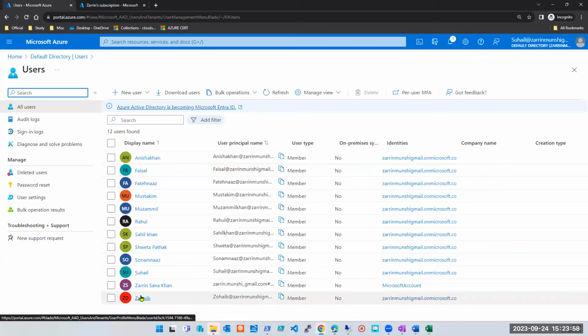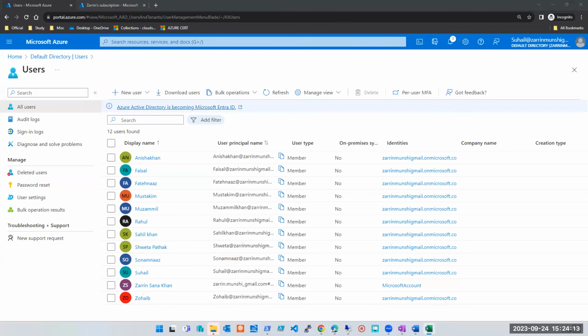Okay, so now here Zoeb and Mustaqim, you guys have reader access on the subscription, but we are yet to create your resource group and assign you owner access so you can work. We'll do that maybe after this session. I'll do that, or Zareen, if you can do that, just let us know once you do that. So 1 minute is left, guys. Do you have any questions on this?